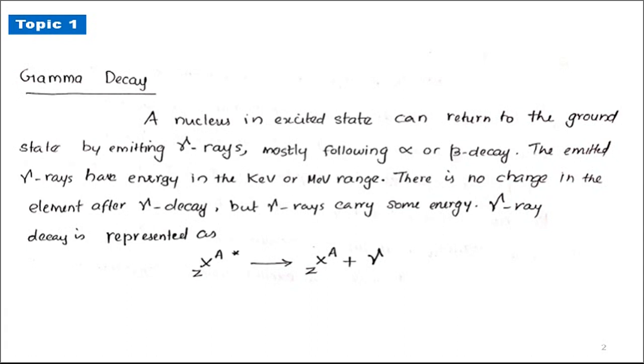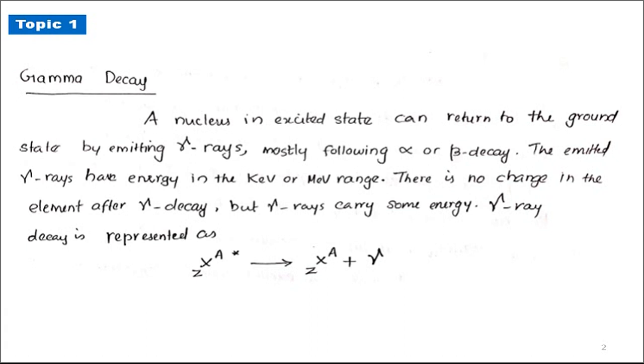As a result of gamma ray emission, the parent nucleus and daughter nucleus are the same. There is no change in atomic number and mass number of the parent nucleus. The daughter nucleus also has the same atomic number and mass number as the parent nucleus. Only the difference is their energy.